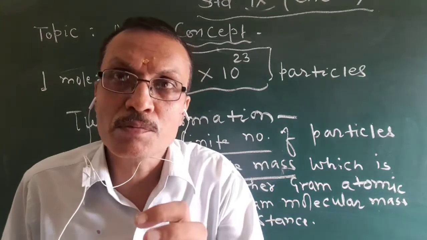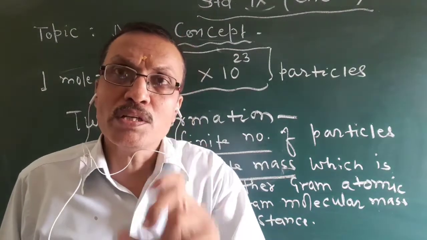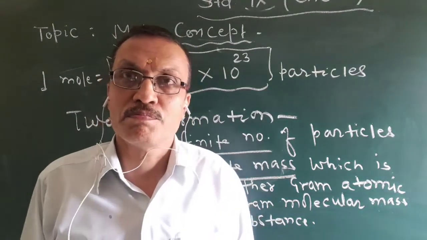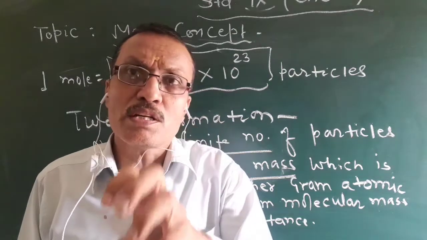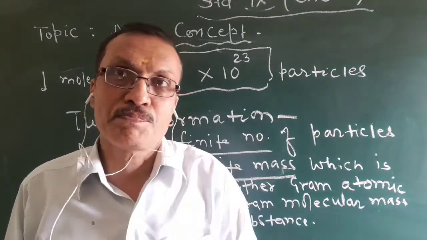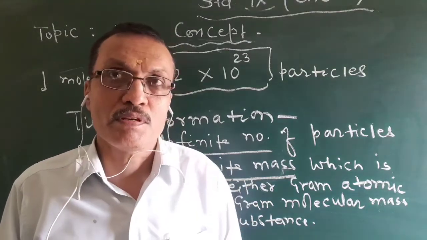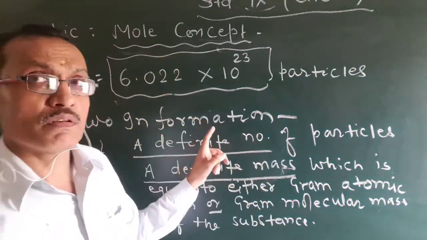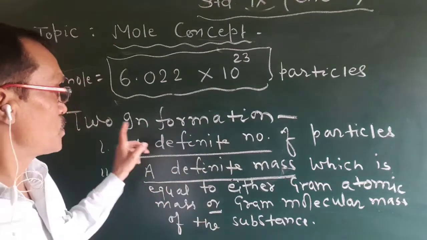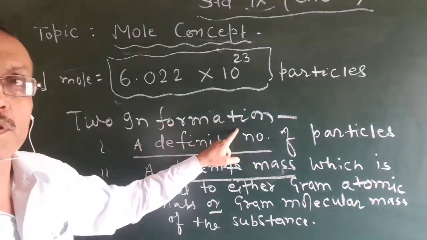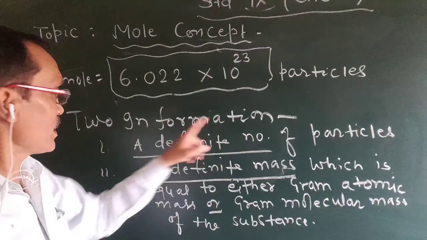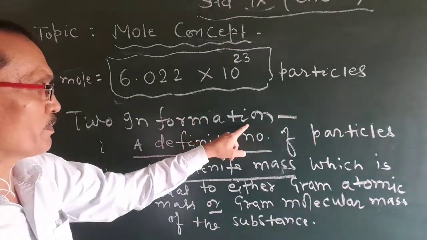Ordinary units only tell about a definite number. They do not tell about mass. They are silent about the mass. But a mole gives us two important pieces of information. And what are those two?